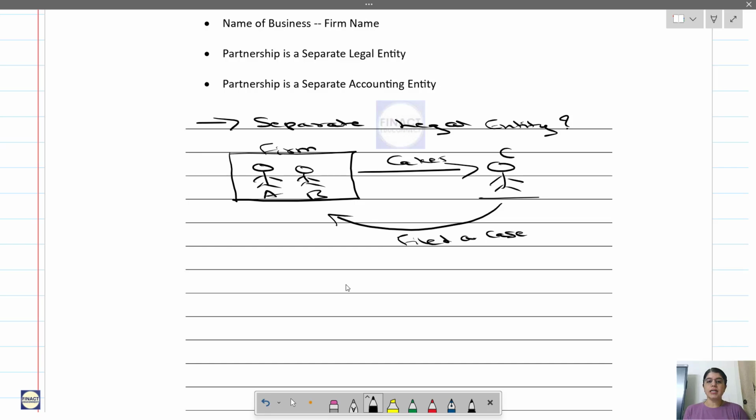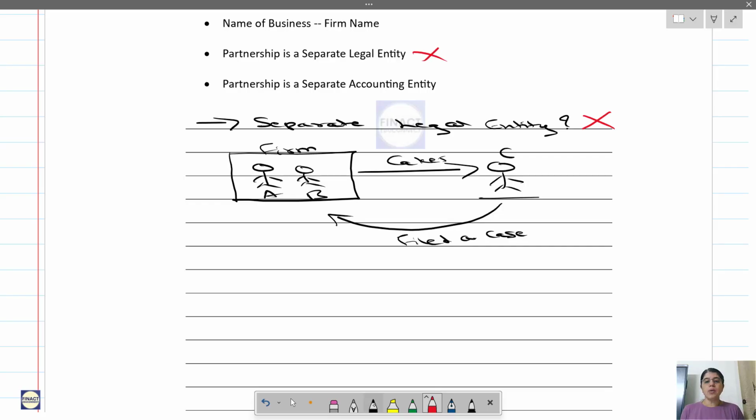Now in this case, can partners A and B say that, see, it is not me who has sold the cake, it is the firm who has sold the cake, so I am not responsible for selling this cake? If you are suffering from food poisoning, you have to file a case on the firm, but I am different from the firm, I am not liable. Is it correct if the partner says this? No, right? Why? Because the firm is made up of partners, so partners are also liable. So is partnership a separate legal entity? No.